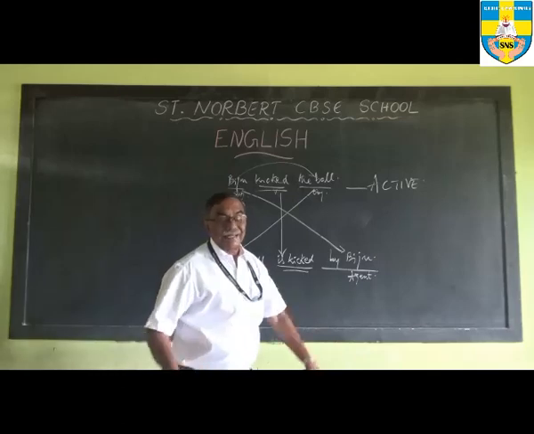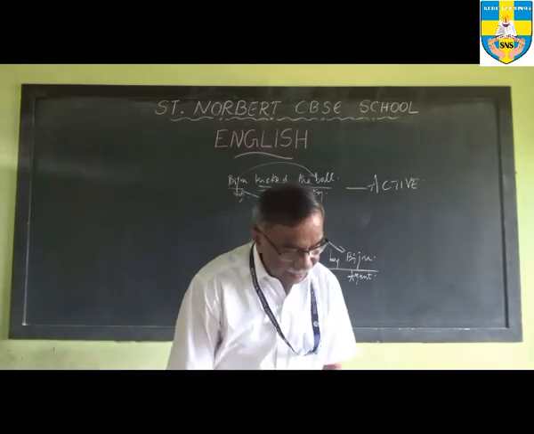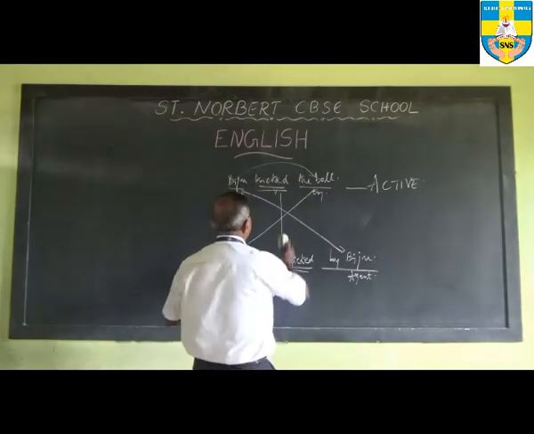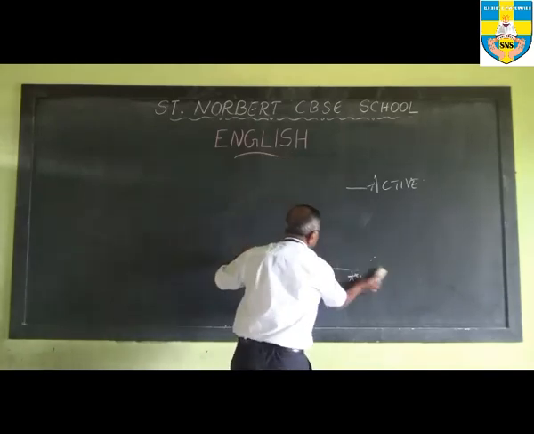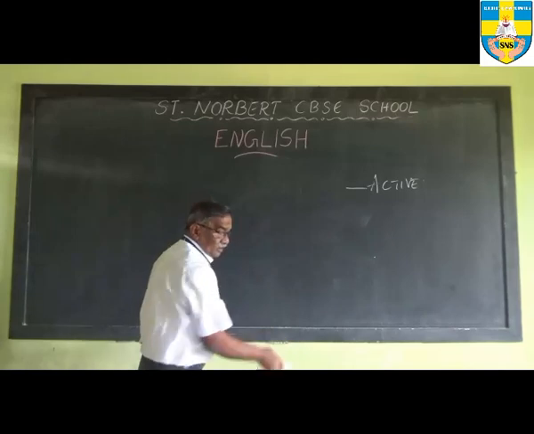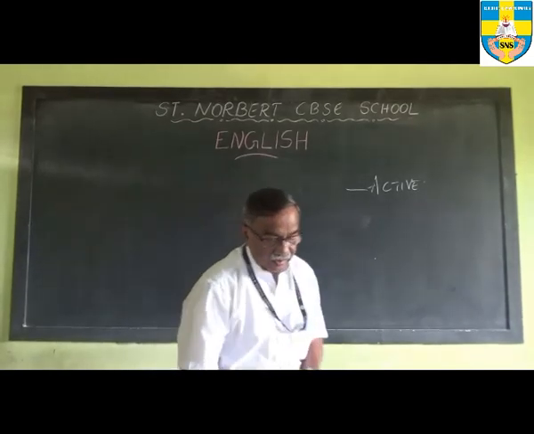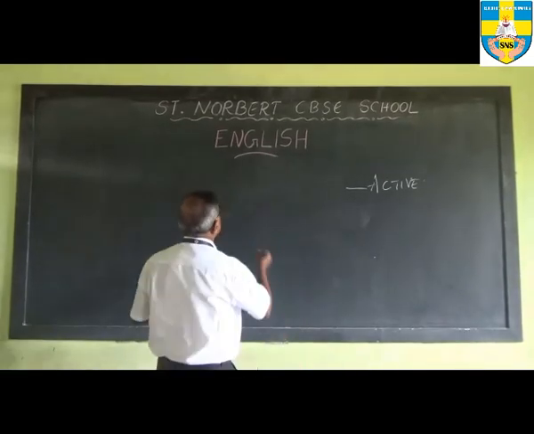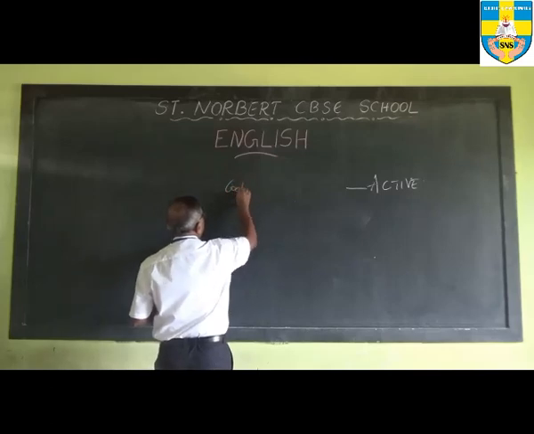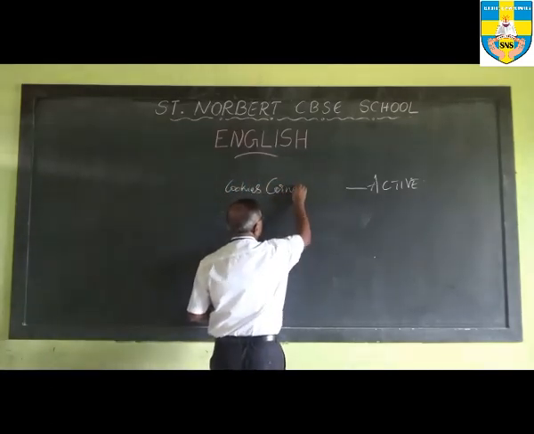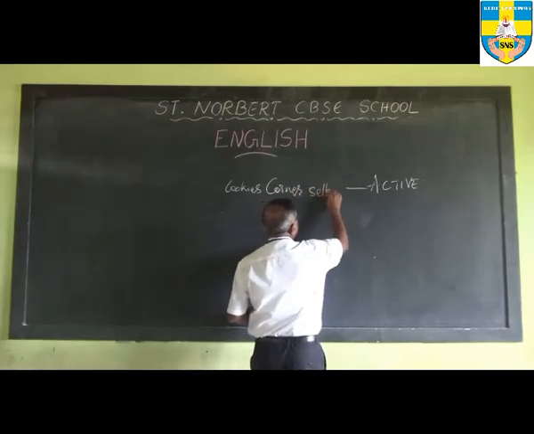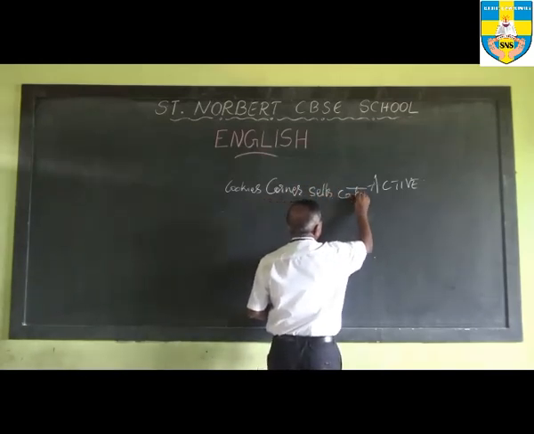Okay? So let's take some examples of that. Let us take the example of a sentence like Cookie's Corner sells cakes.